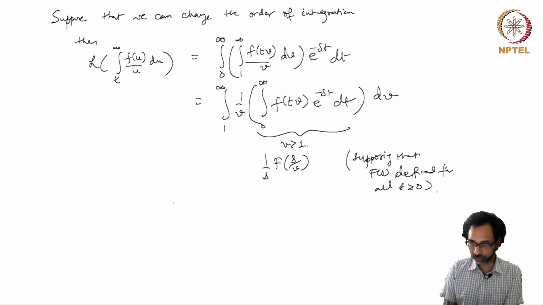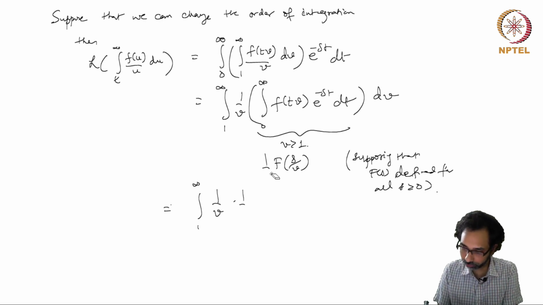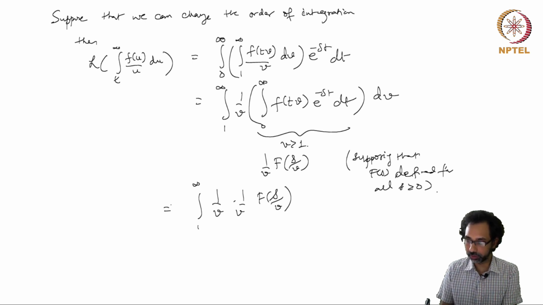So then you get the integral from 1 to infinity of 1 over v, and there should be 1 over v again, 1 over v F(s/v) dv.